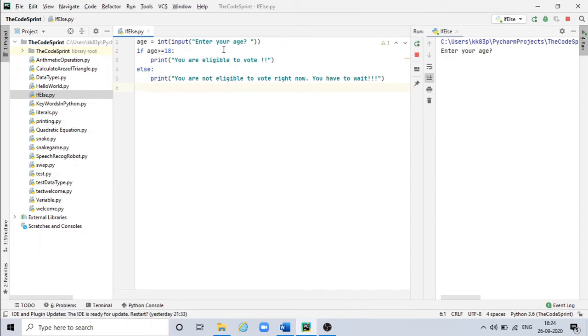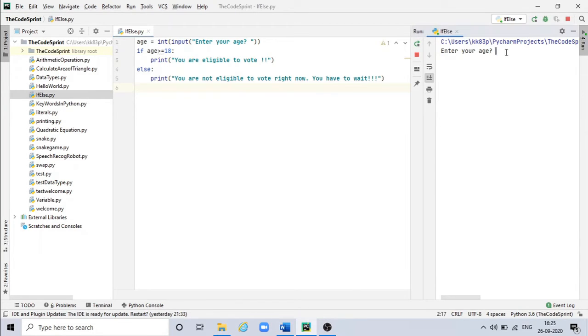Here we are getting the age of the user and we are keeping it in age variable, and we are checking if the age is greater than or equal to 18, then the user is eligible for vote, and if it is not, else part, you are not eligible for vote right now, you have to wait.